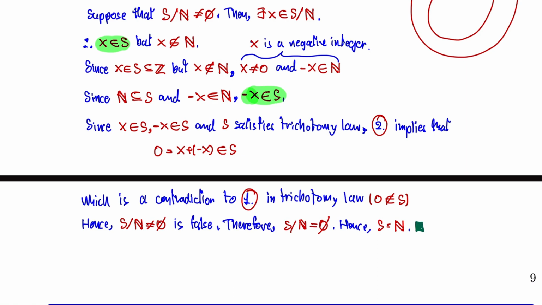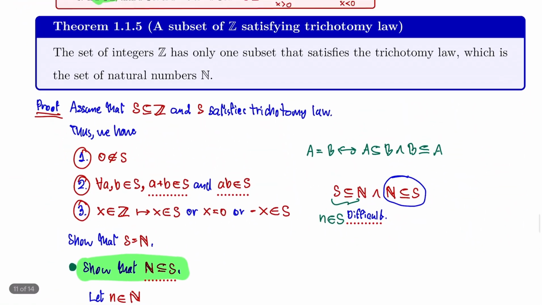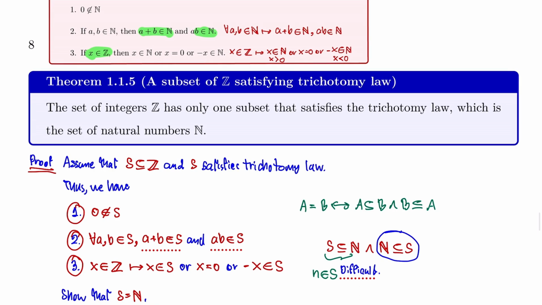This means that set S and N have the same circle in the Venn diagram. It's exactly the same. They have an equal number of elements. So this shows that the only subset of the integers that satisfies the trichotomy law is the set of natural numbers.